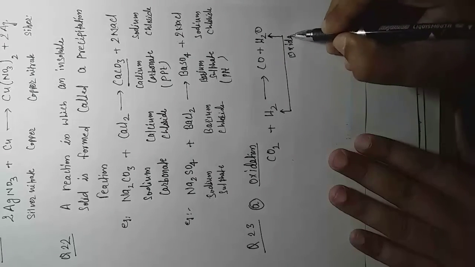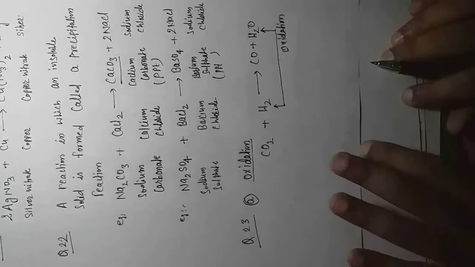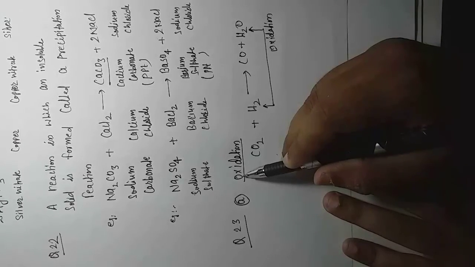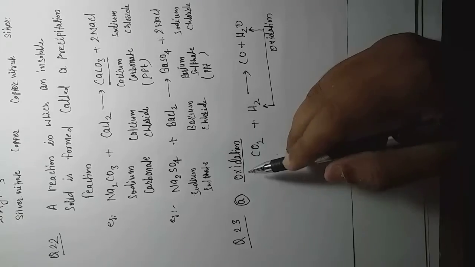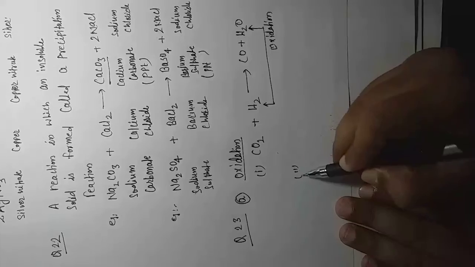Memorize this: whenever any compound gains oxygen, that is called oxidation. It is quite clear. Oxidation means gaining of oxygen. Memorize this: gaining of oxygen is called oxidation. So the first example we have done. We move on to the second example.